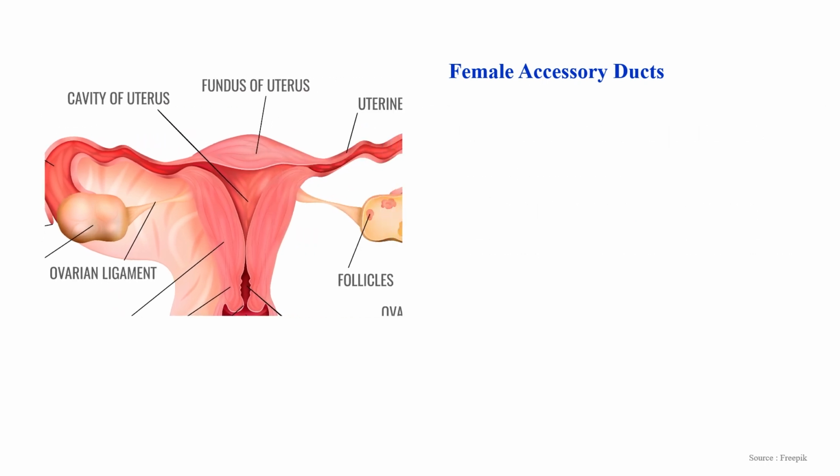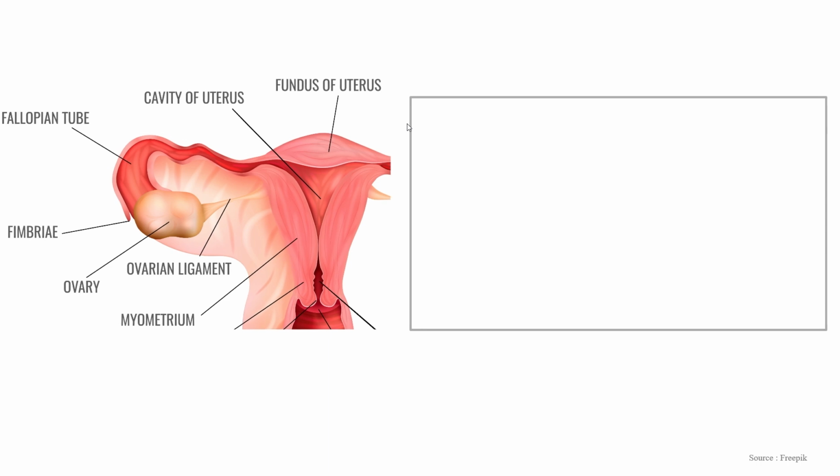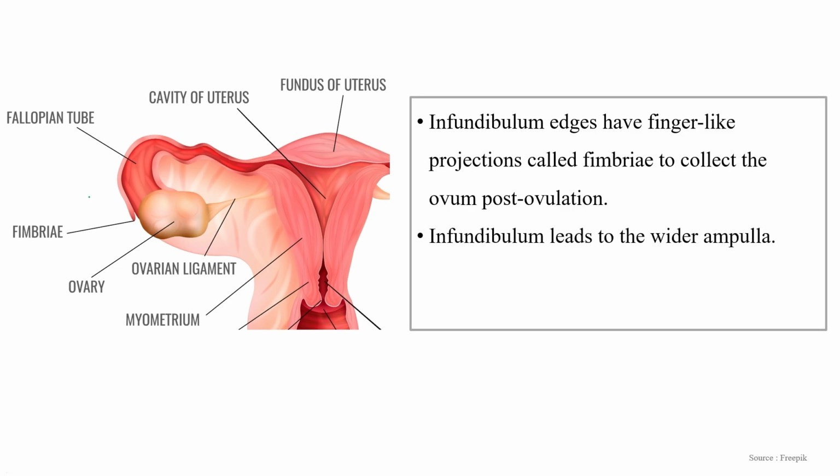Clear? Now, near the ovary, the fallopian tube forms a funnel-like structure, and this funnel-like structure is known as the infundibulum. The end of the infundibulum, which is connected with the ovary, has finger-like projections known as fimbriae.